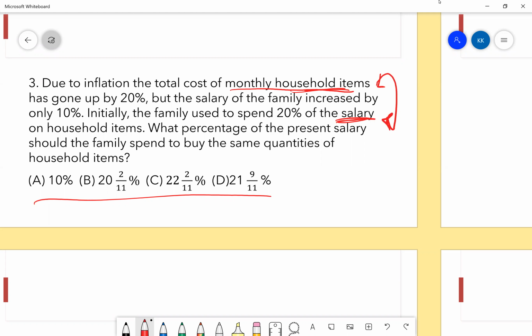Why did you take cost as 100? What is given? Initially, the family used to spend 20% of the salary. So they are clearly mentioning that if X is your salary, 20% of it is the monthly household expenses. But you are not following the question. You are taking the salary and the expenses as exactly the same, 100. This is what I discussed with Aditya before. There's a ratio given in the question. You will have to respect that ratio. If you solve something different from it, naturally you won't get the answer.